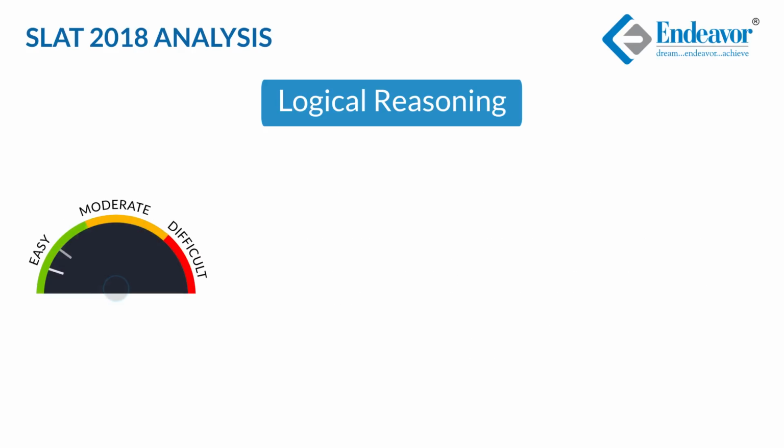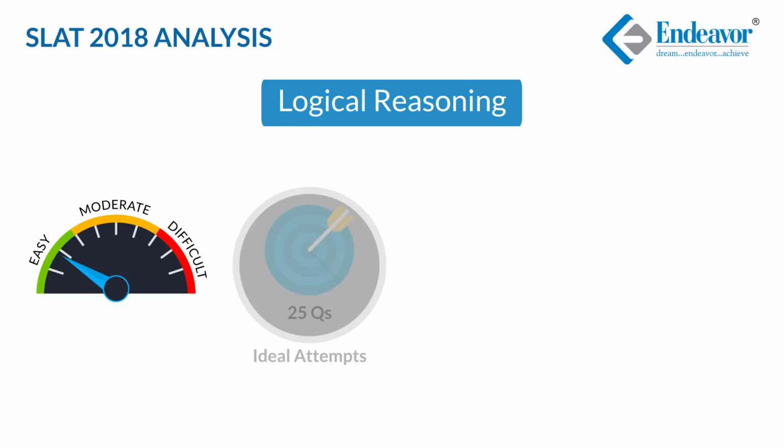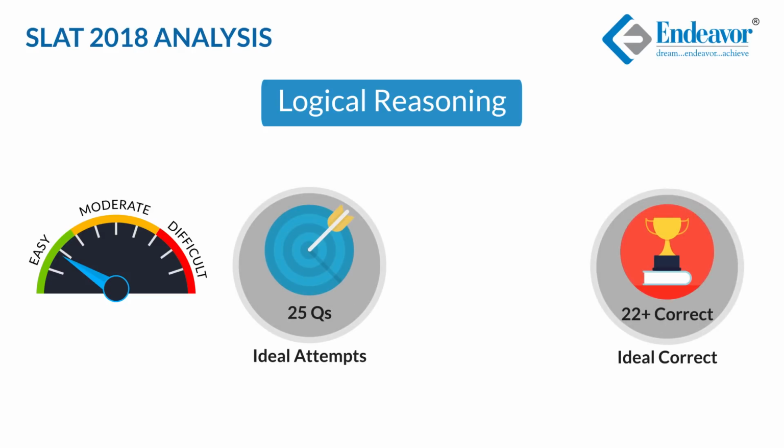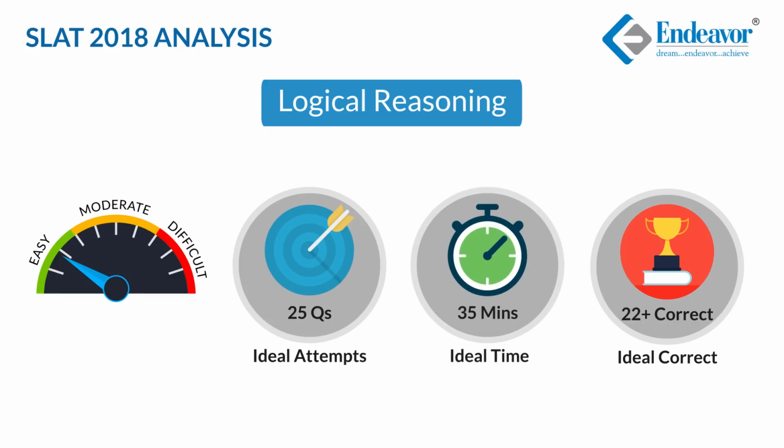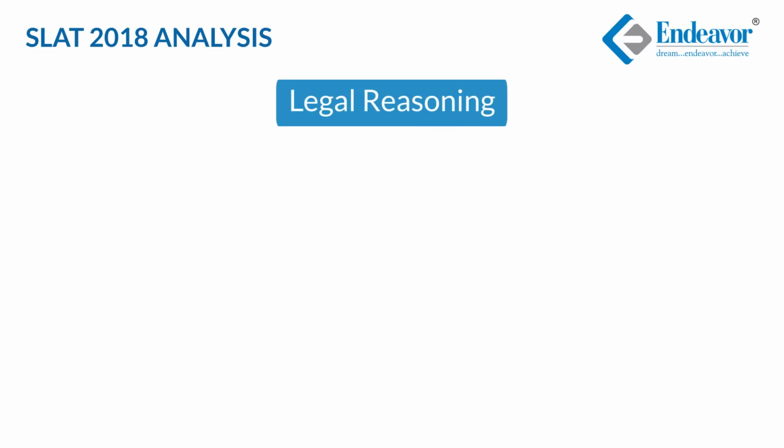The level of difficulty of this section was easy. Ideal attempts would be 25 plus, ideal correct would be 22 plus, and ideal time to be allocated would be 35 minutes.